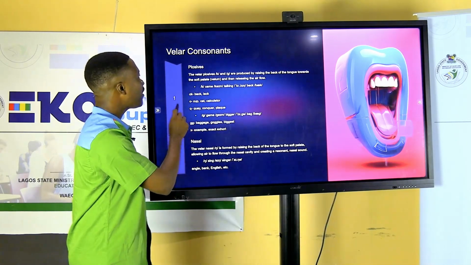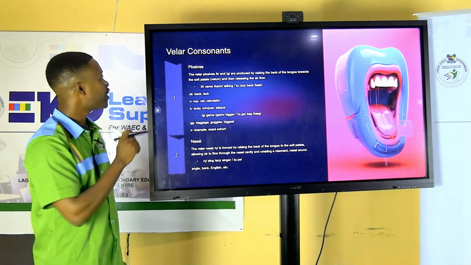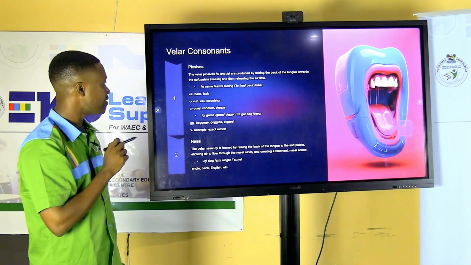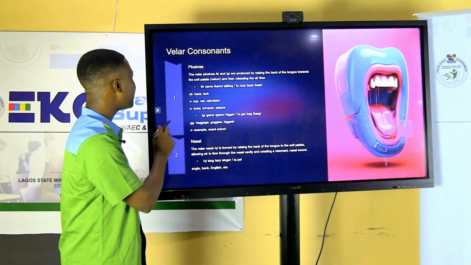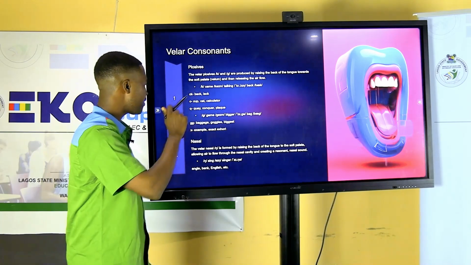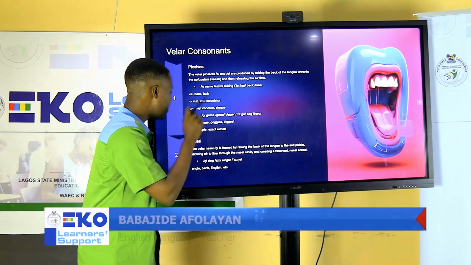Now, we also have some set of consonants, which is called the velar consonants. The velar consonants have two variants. We have the velar plosives and the velar nasal.